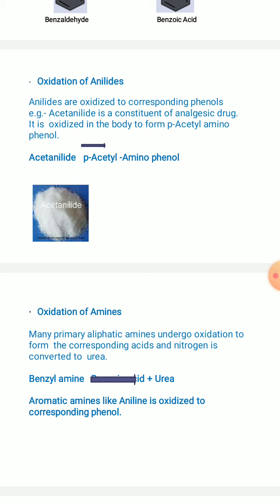Aromatic amines like aniline can also undergo oxidation to form the corresponding phenols. So benzylamine gives you benzoic acid as well as urea.